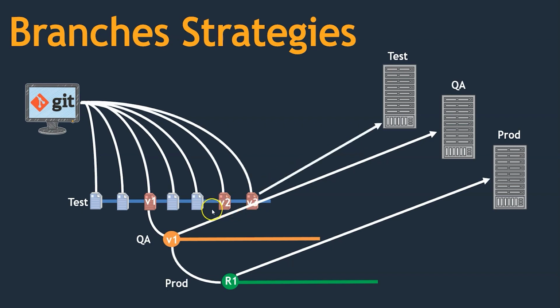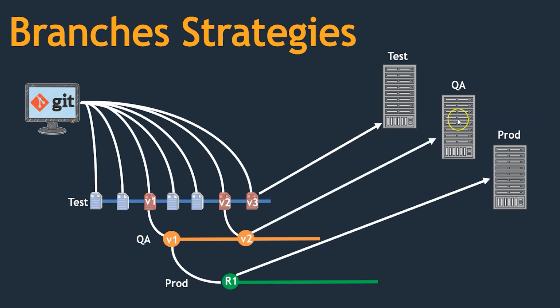Okay, so now V2 and V3 are there, but our QA and production systems are still at V1. Now we can take version 2 and deploy it on the quality system. Now our application has been updated on the quality system from version 1 to version 2. And version 2 I don't want to deploy, because those features may not be very helpful for our customers. Then I can wait for the next version, which comes with a few more features.